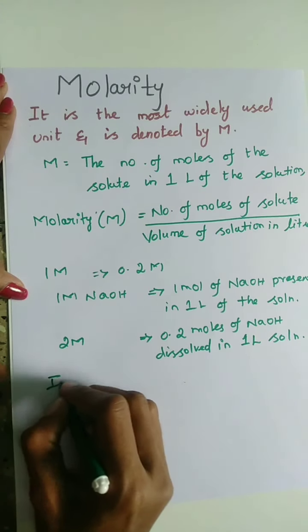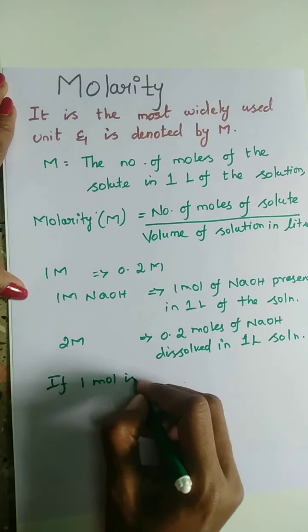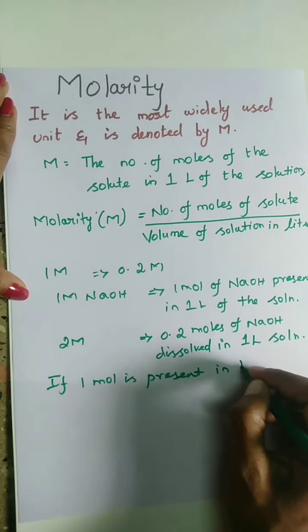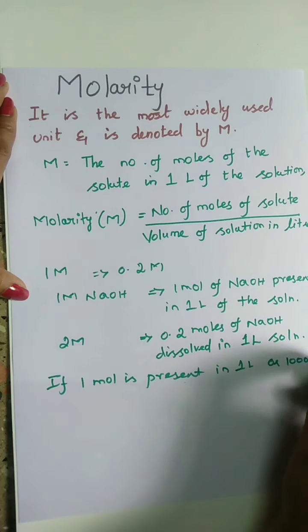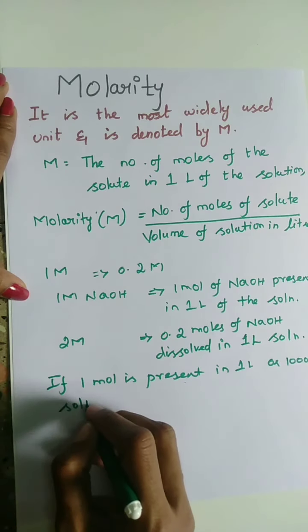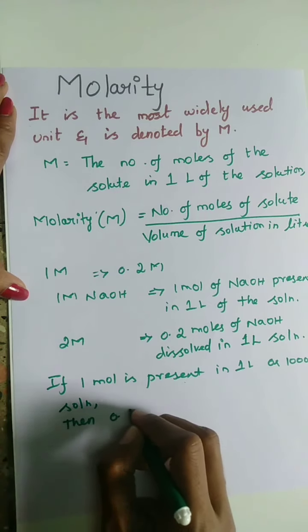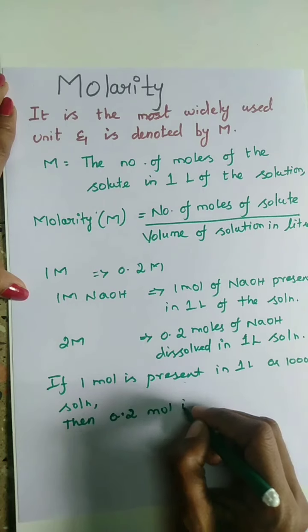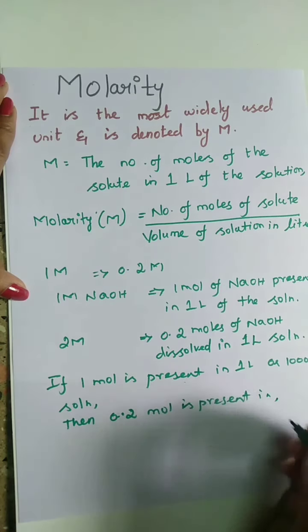If 1 mole is present in 1 liter, or 1000 milliliter solution, then 0.2 mole is present in it.